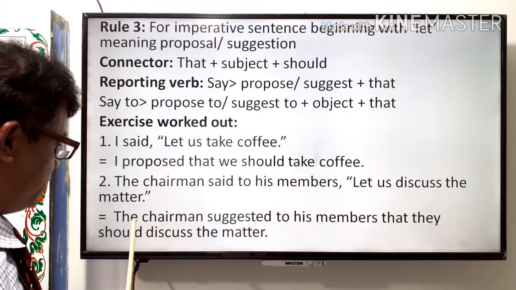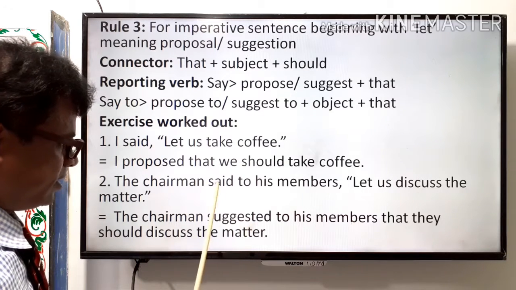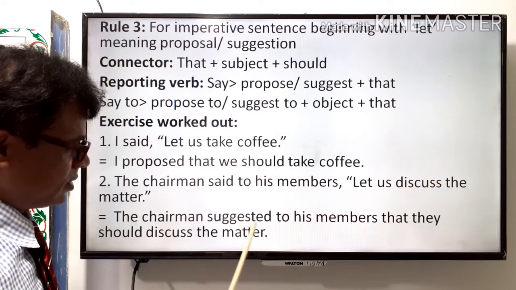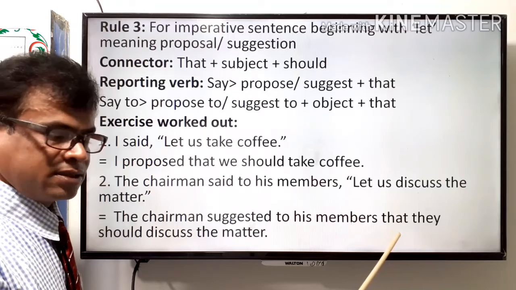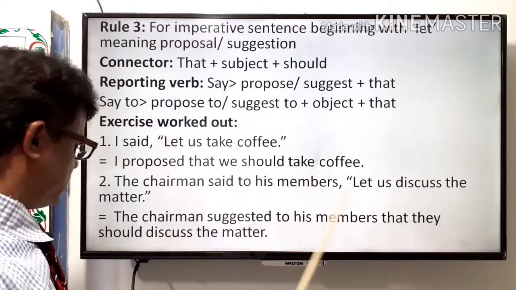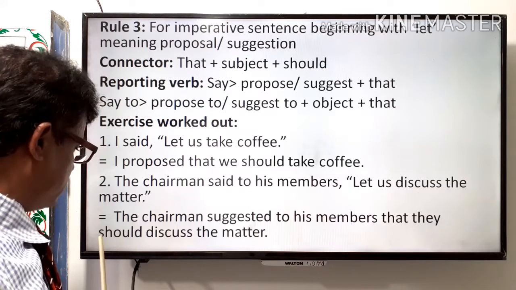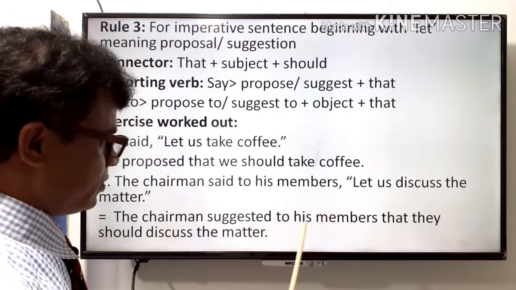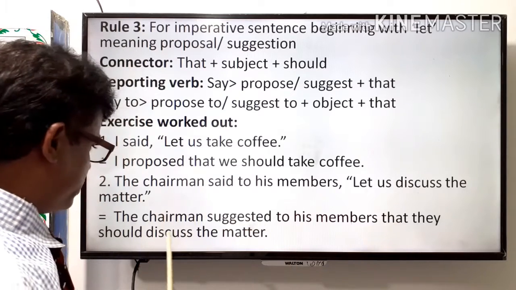So the solution will be, the chairman suggested, said to is changed here into the verb suggested to his members that, as a connector, then the subject, and it includes the modal verb should, discuss the matter. The chairman suggested to his members that they should discuss the matter.